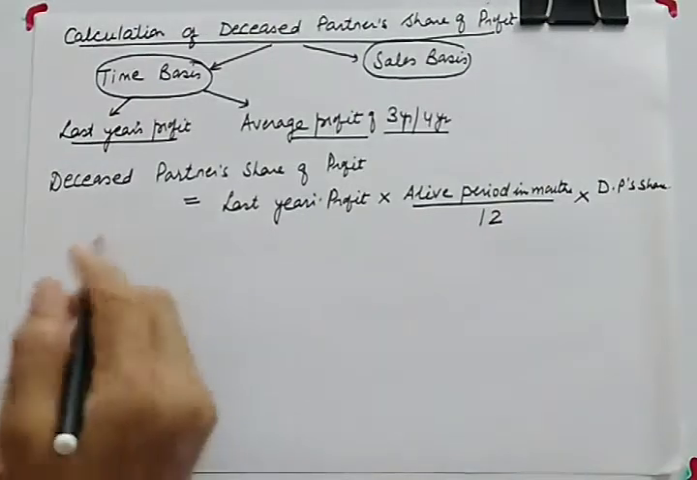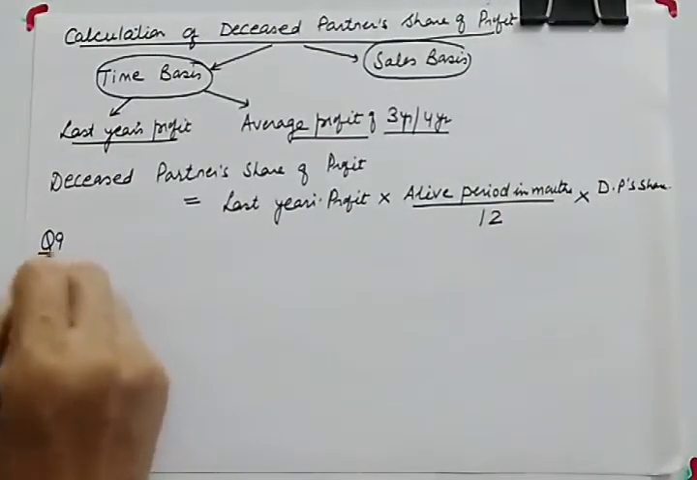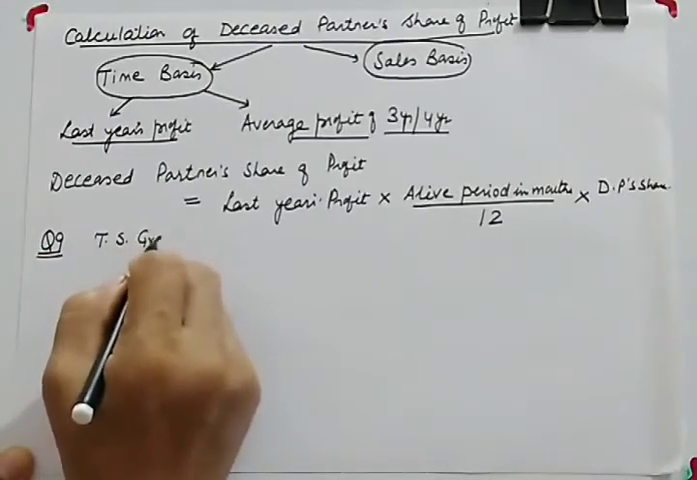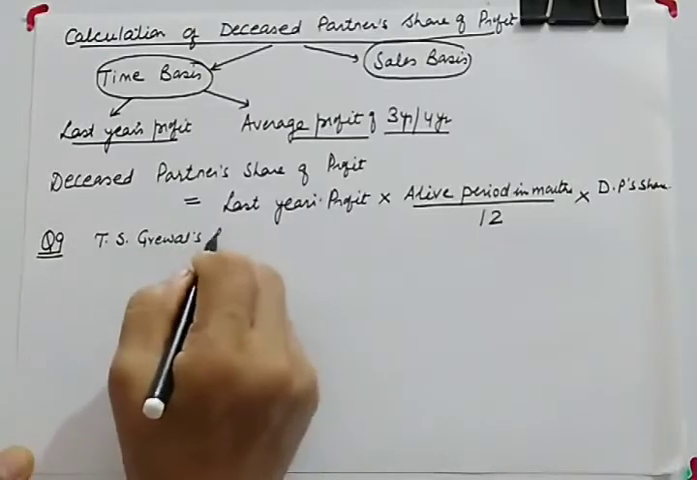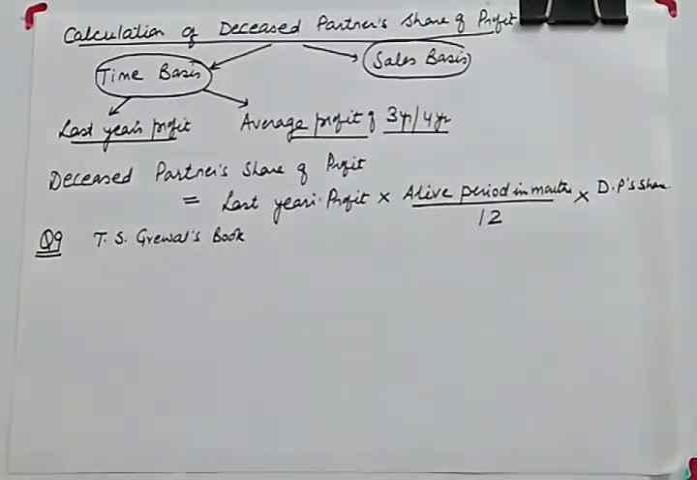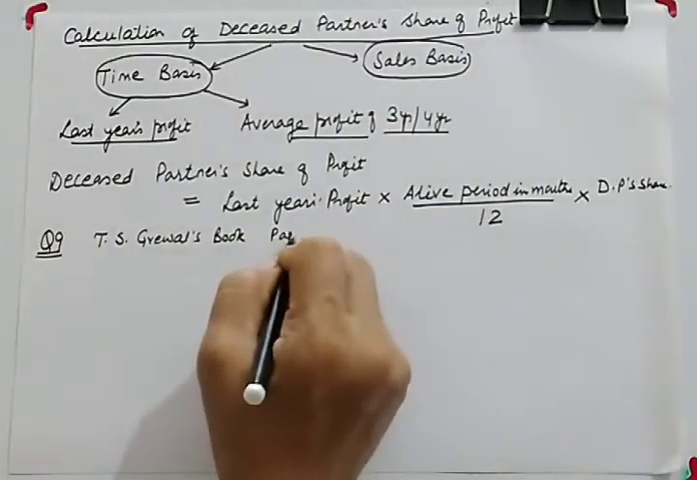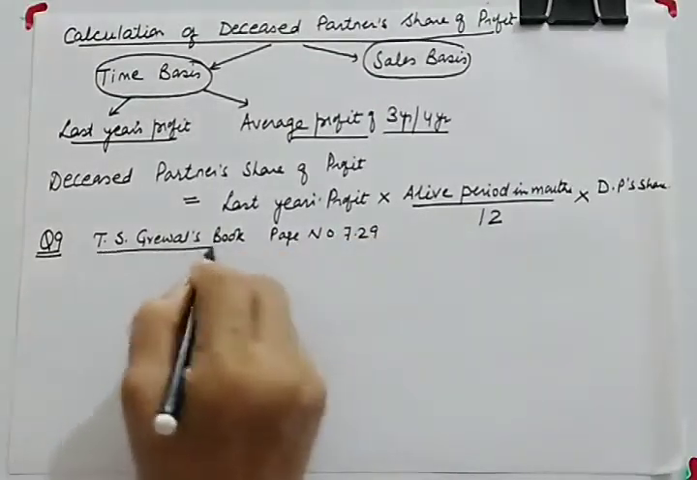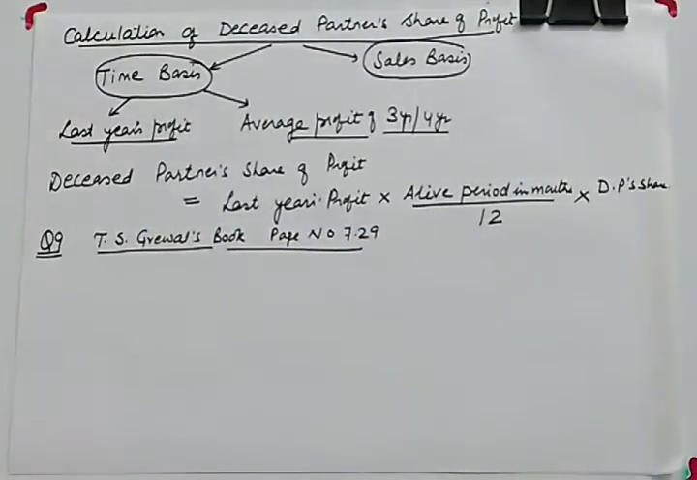Now today we'll be doing question number 9 of T.S. Grewal's book, and I am writing the page number also, page number 7.29. So let us see. I hope you will be able to see this question number 9 on your screens.